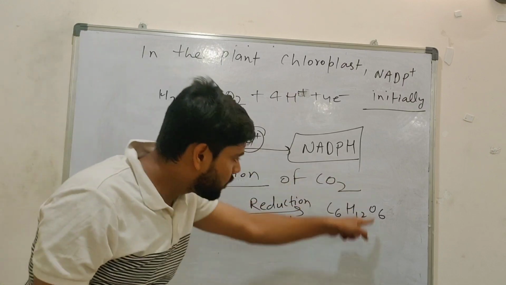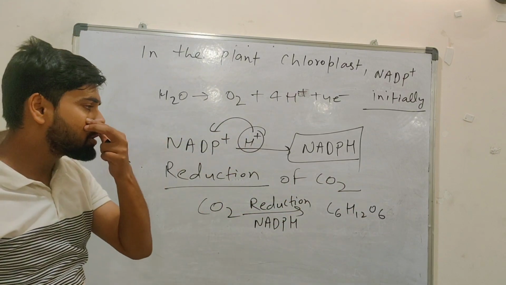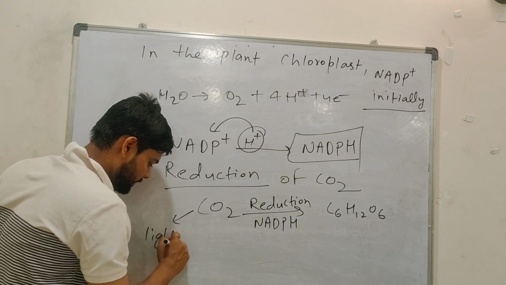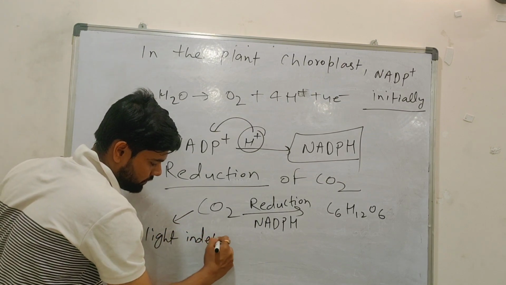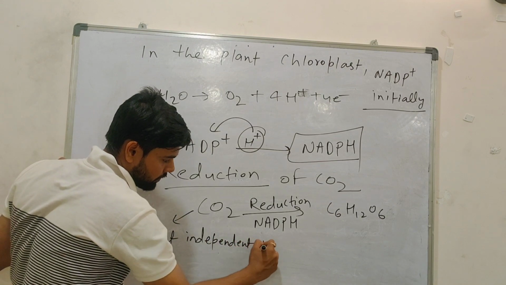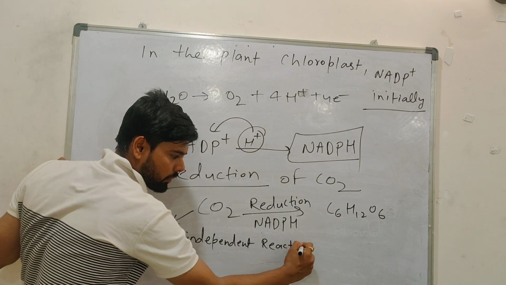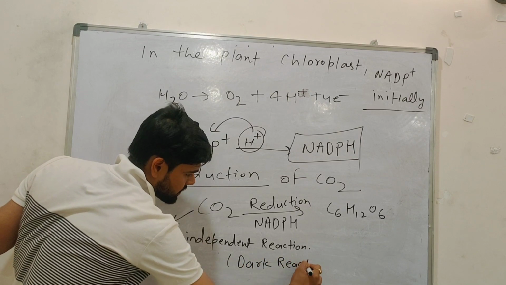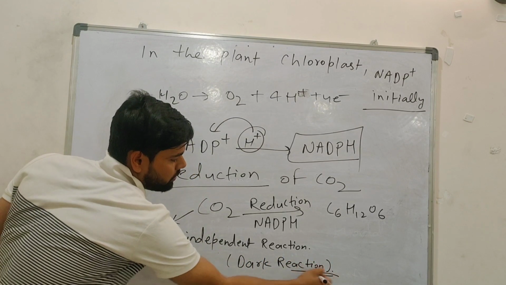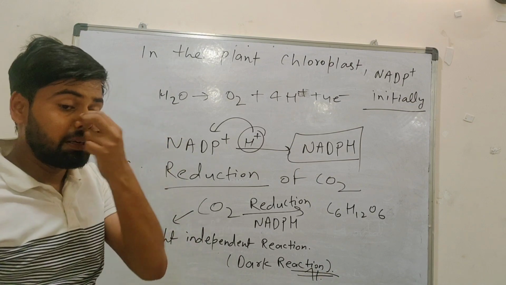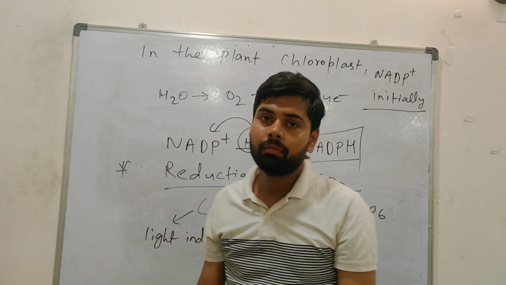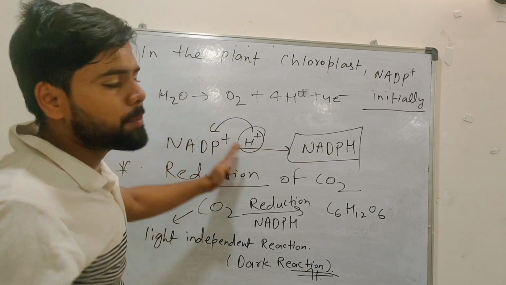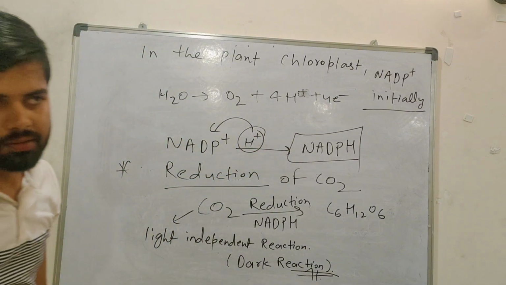Is any light required in this fourth step, reduction of carbon dioxide? No. So here it is a light independent reaction. So we call it a dark reaction. Understood? Clear? Yes. So these are the steps involved in photosynthesis.